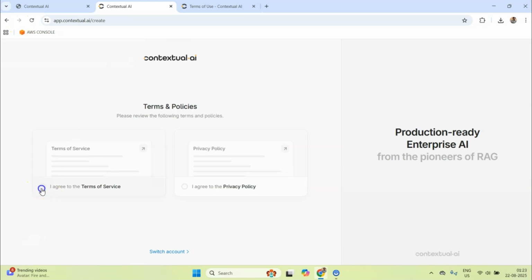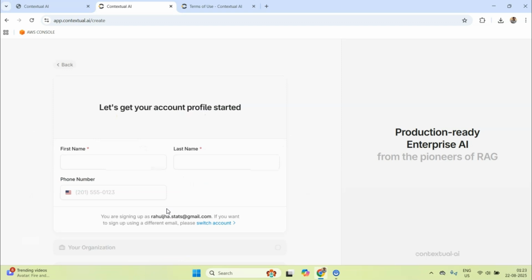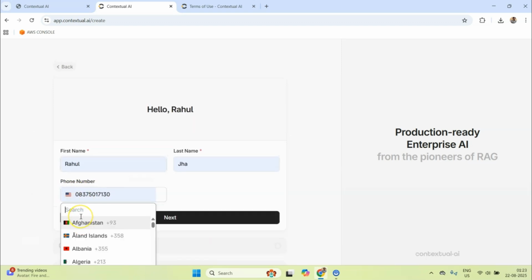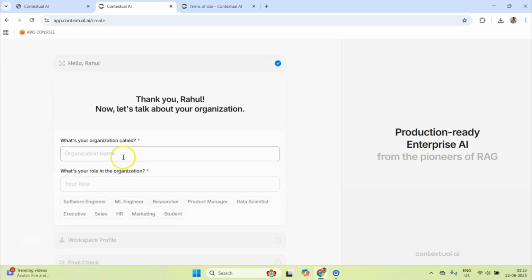So what I can do is I can simply click on accepting this, and let's continue, and let's put the name, and let me change the number, because I guess this number might be flagged. So I'll probably call myself a freelancer. What's my role?